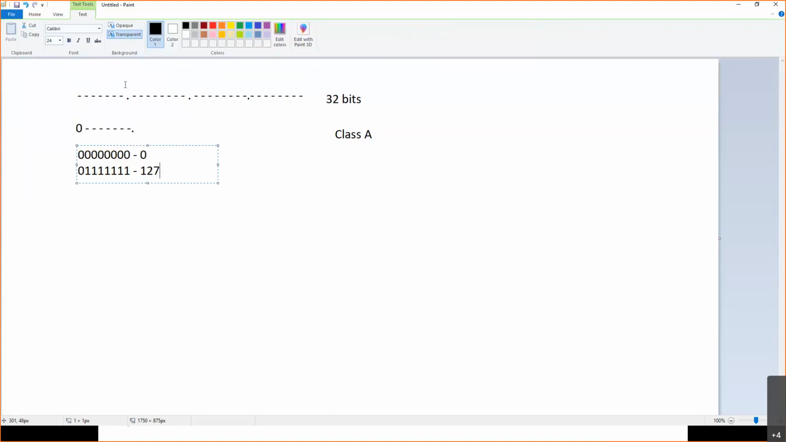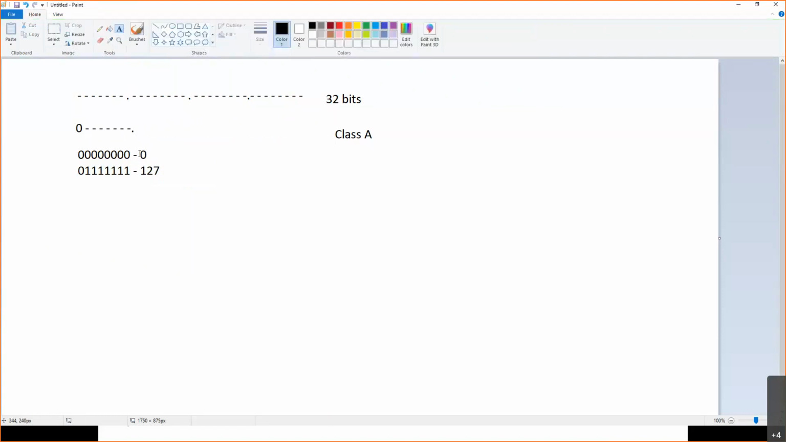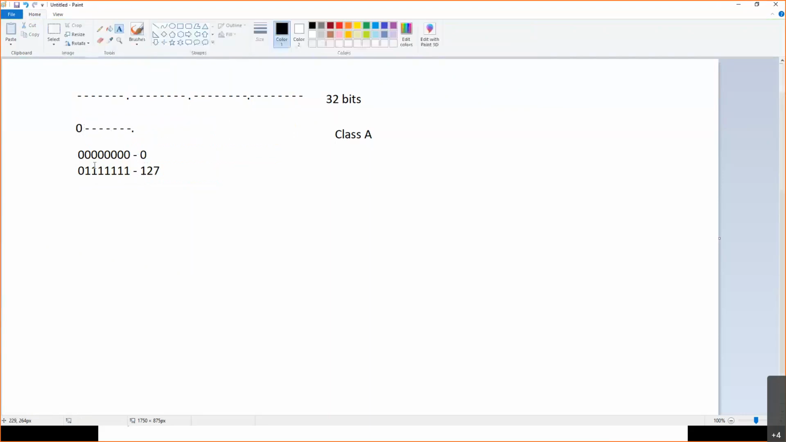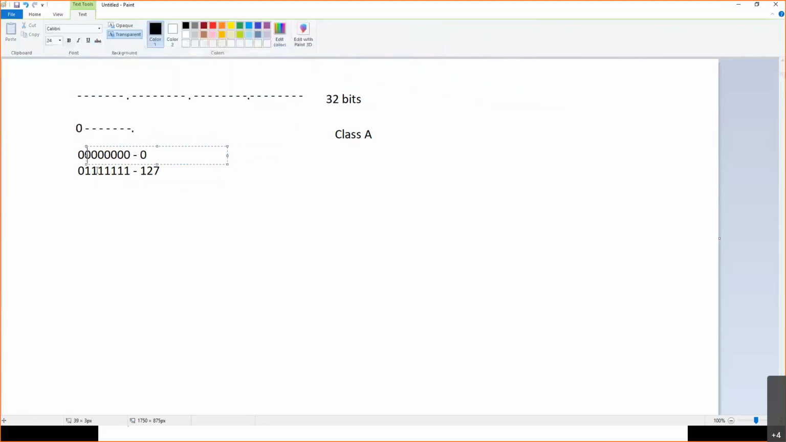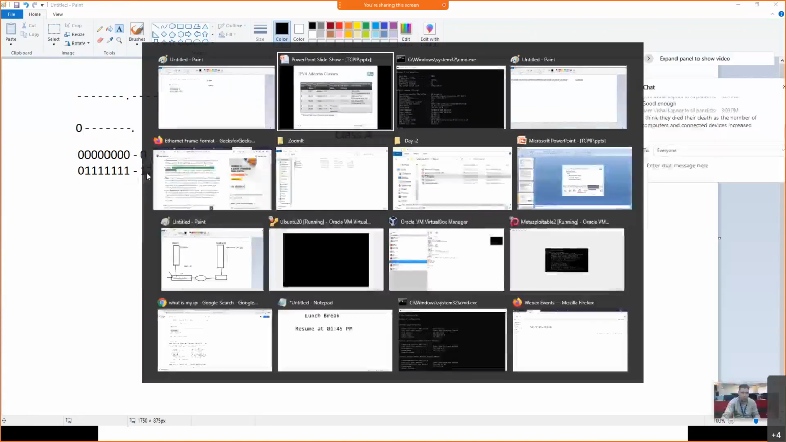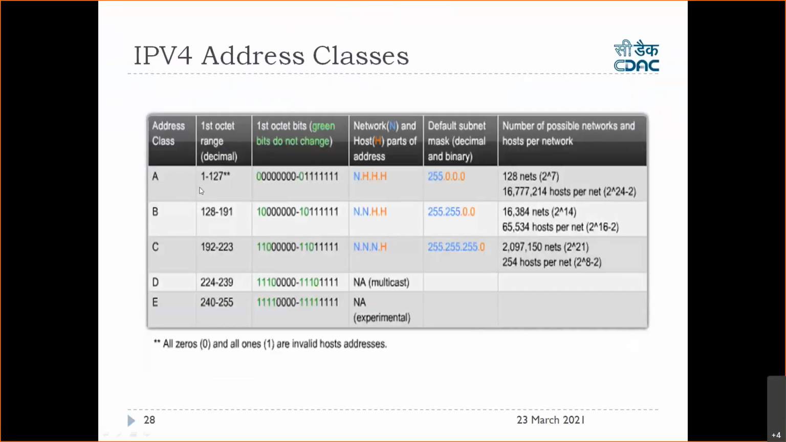I'm talking about the first octet only. The next octets can be anything. This octet says always make the first bit 0, and the remaining bits can vary from this to this. So this will be 0 and this is 127. On the slide, Class A is from 0 to 127. 0 is not used as an IP address, so they start from 1.